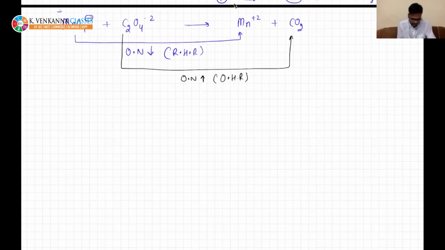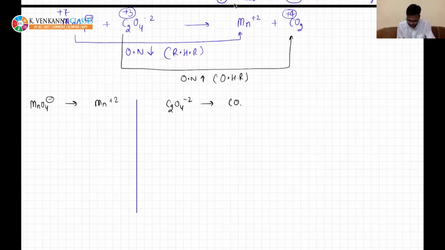How did I get it? Mn is 7, and from 7 it is going to plus 2. And this carbon is plus 3, and it is going to plus 4. That is why oxidation is increasing. So you just divide it. First is MnO4 minus, it is going into Mn plus 2. Other is C2O4 minus 2, it is going into CO2.